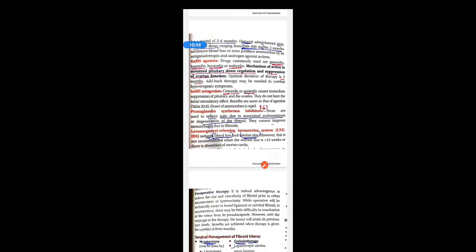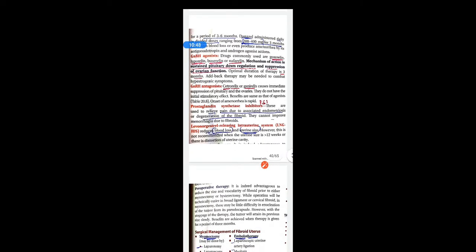They rapidly or immediately suppress the pituitary and the ovaries, leading to amenorrhea and reduction in the hormonal level, because estrogen hormone plays a very important role in increasing the size of the fibroid. So by causing amenorrhea or by suppressing the pituitary and the ovaries, there will be reduction in the hormones also, leading to reduction in the size of a fibroid. And one more class is prostaglandin synthetase inhibitors or PSIs.